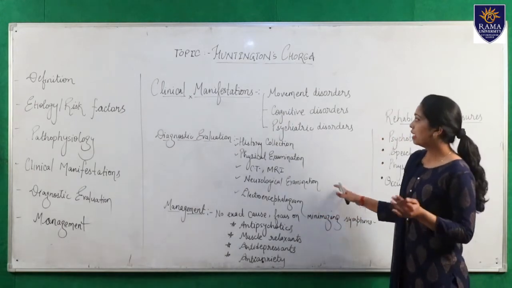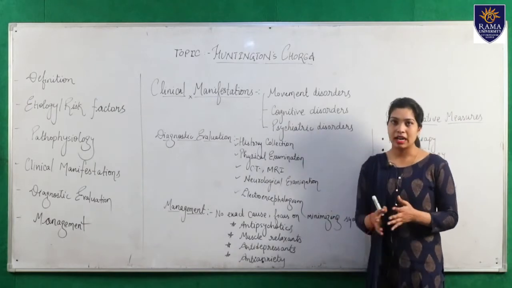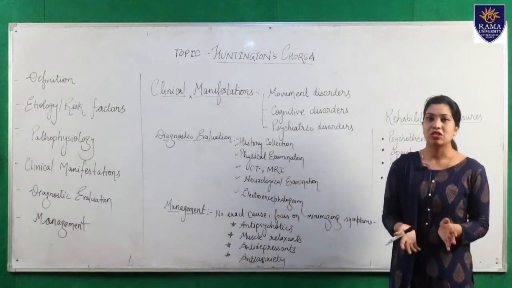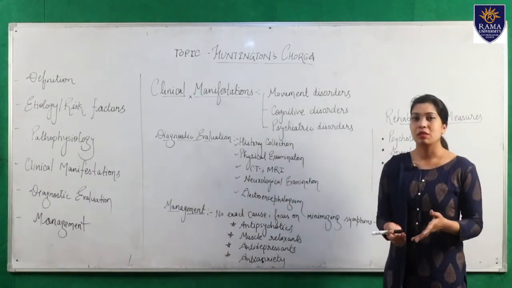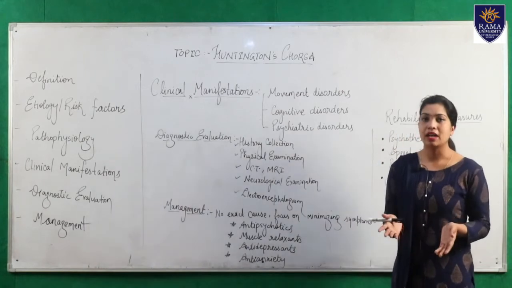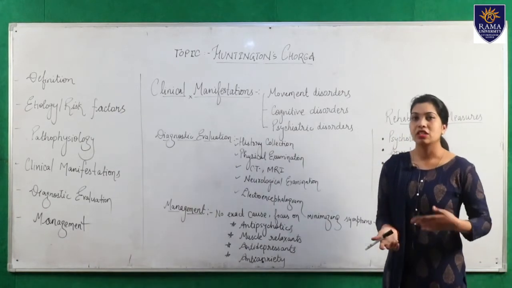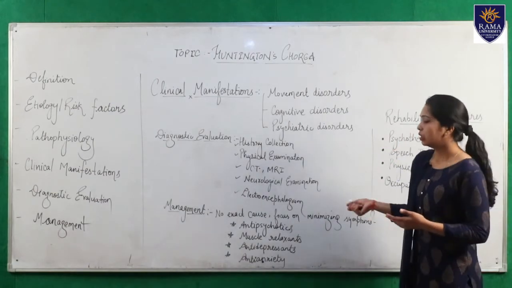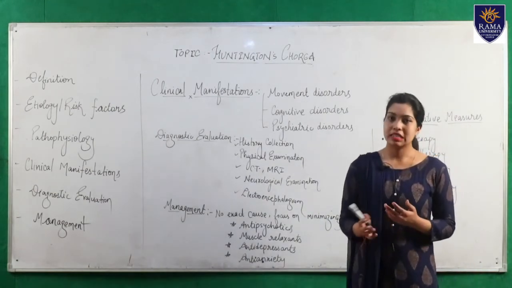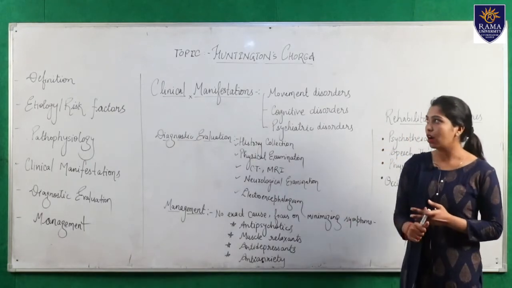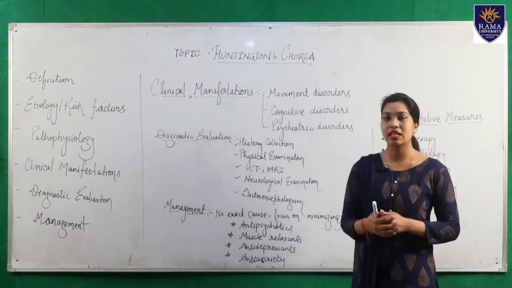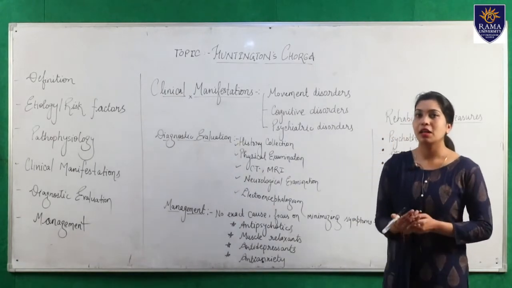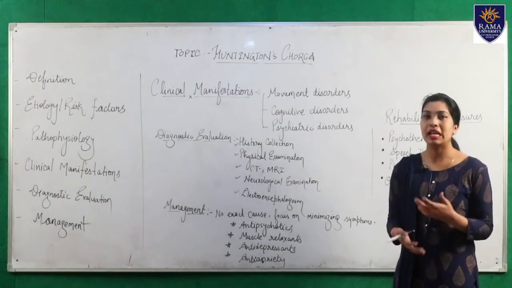The next movement symptom is muscle rigidity. What is muscle rigidity? The patient is having stiffness. If we ask the patient to move body parts according to their will, the patient is not able to, because there is muscle stiffness. Next is impaired coordination or balance. The patient has impaired body functioning, with coordination and balancing problems.